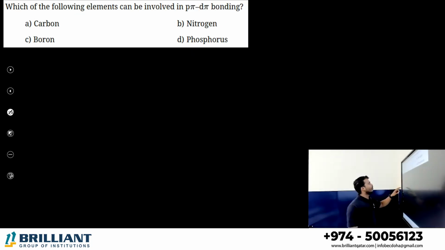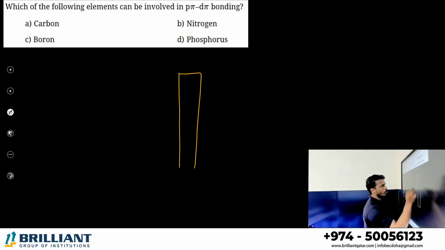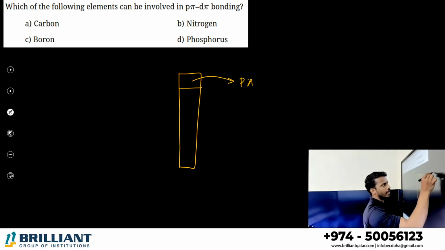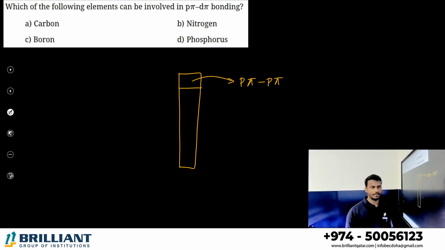Next one. Which of the following elements can be involved in p-pi d-pi bonding? Study the general case. Generally, in a group, the first element doesn't contain d orbitals. It can make only p pi p pi bonding.